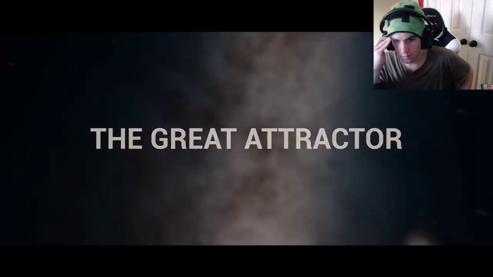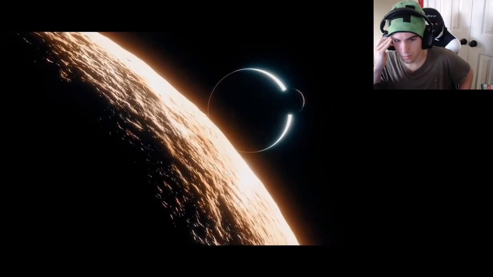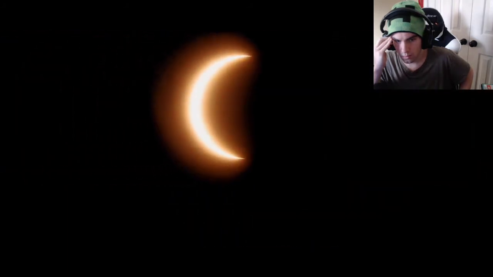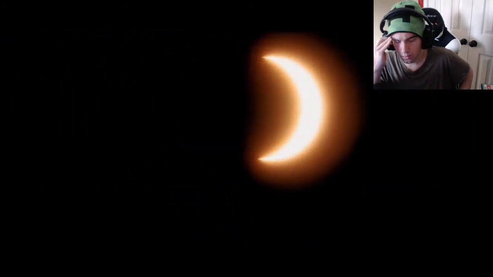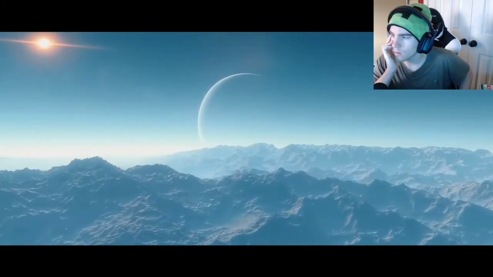See, objects with a lot of mass have a stronger gravitational pull. That's why planets have moons and you don't. They're a lot more massive than you are. However, the Great Attractor is a bit different. It's pulling clusters of galaxies towards it, but we can't observe or see what it is. It's an object with a mass tens of thousands of times larger than the Milky Way's, but we don't even know what it is.